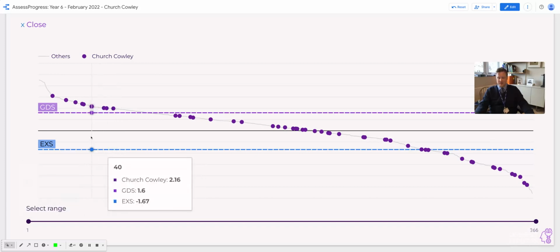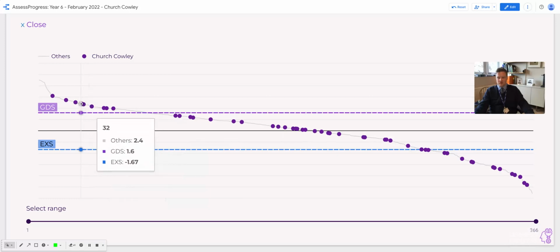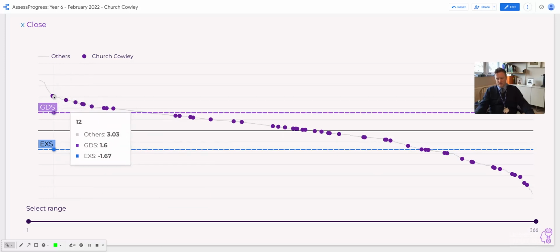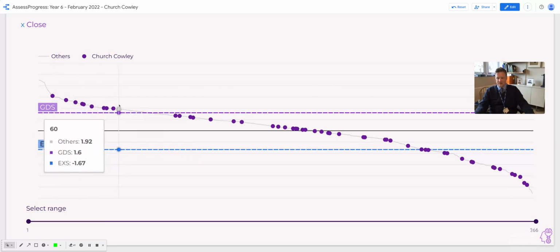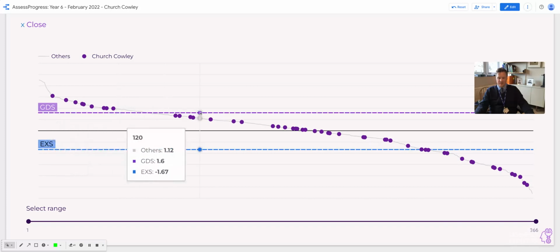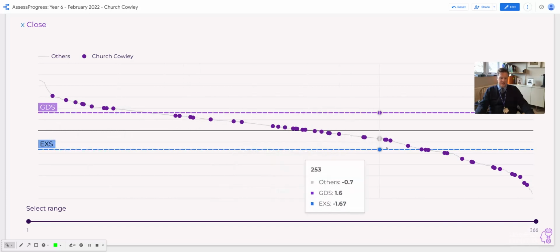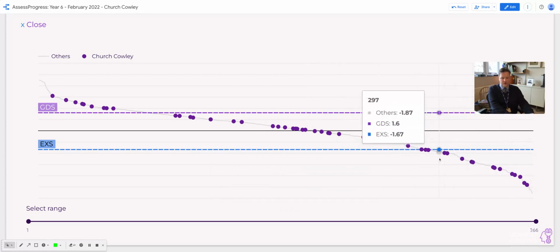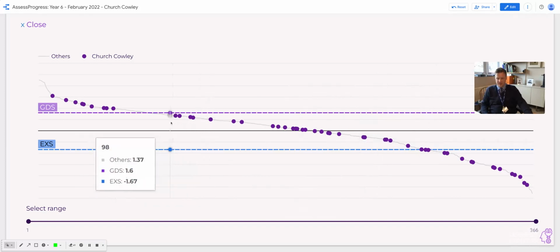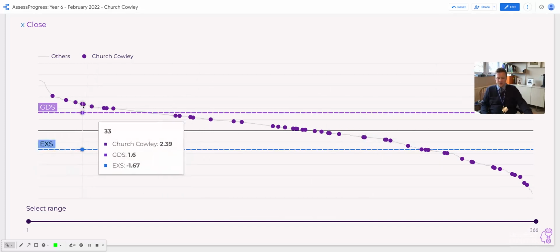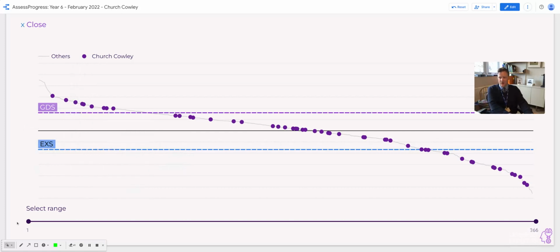And in some of our larger national sessions, where we've got many hundreds of schools, we can draw a greater comparison with that. So these are all the children in my school. I can see that these have met the sort of statistical analysis for greater depth. These children all sit in the expected range, and then these children down here are lower than that for expected. There's not too much to say on here. What I can do is I can narrow my range.